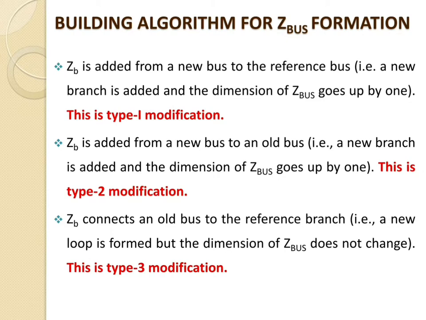Such an algorithm would be very convenient for various applications that may be needed while the system is in operation, such as addition of lines, removal of lines, and change in the parameters. The bus impedance matrix can be directly found by using the building algorithm, which we will discuss in this lecture.